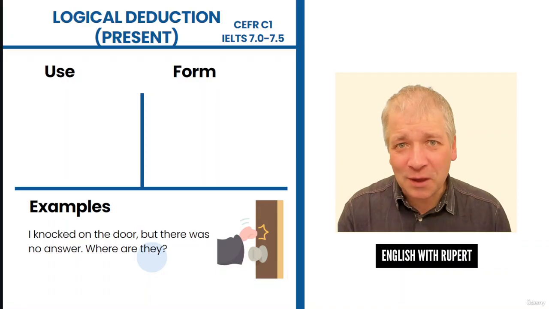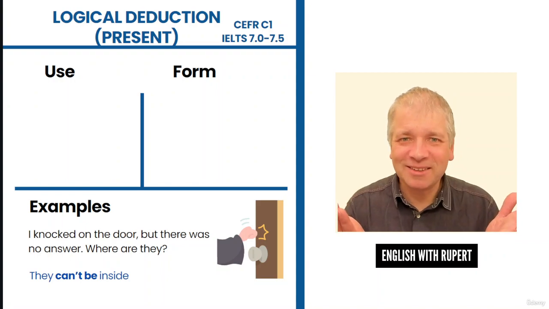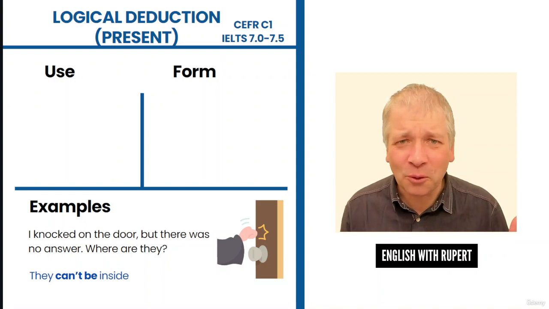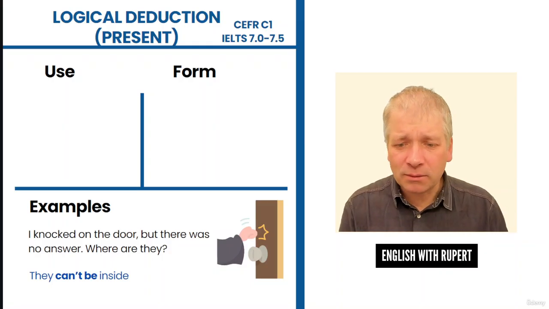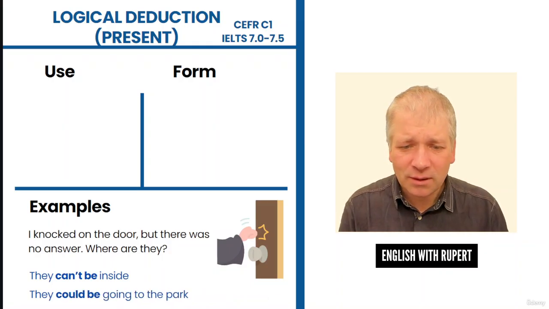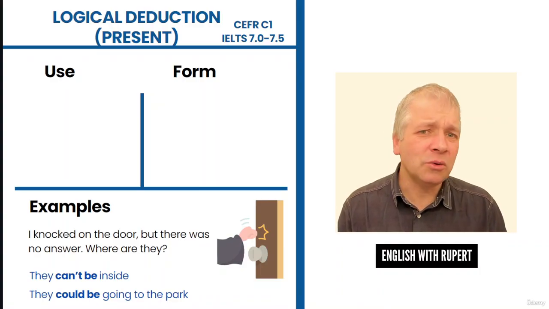Maybe you think this. They can't be inside because they would open the door if they were inside. Or maybe this. They could be going to the park.